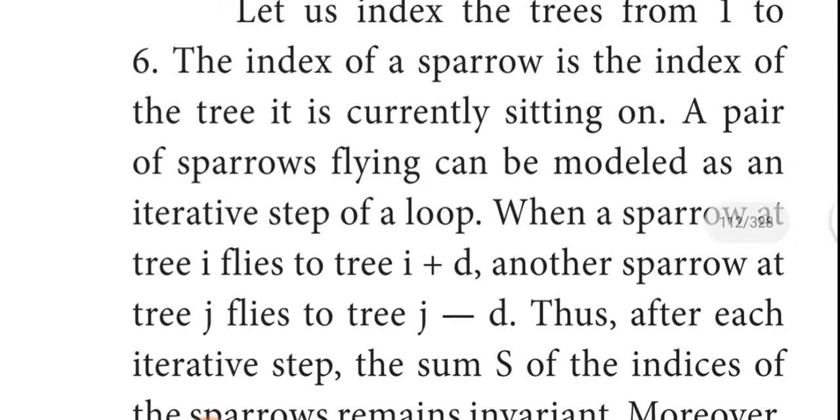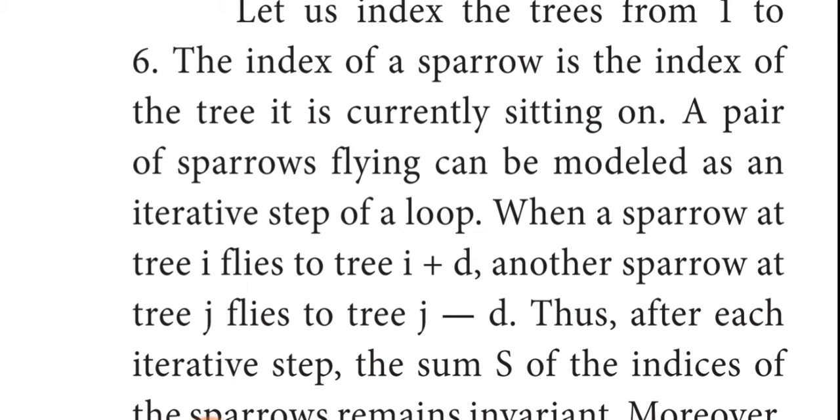Let us index the trees from 1 to 6. So each and every tree is indexed from 1 to 6: first tree, second tree, third tree, fourth tree. Like that the numbers are given for the 6 trees. The index of a sparrow is the index of the tree it is currently sitting on. So the sparrow number is the same as the tree number. If the sparrow is in the first tree, then the sparrow is numbered as 1, the tree is also numbered as 1.